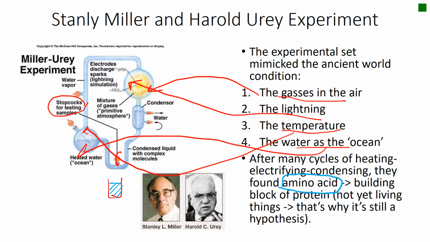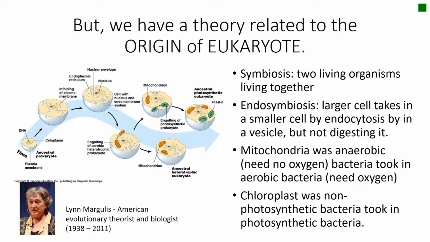So indirectly, it kind of supports the hypothesis or creates evidence, because protein is part of living things, but it's not yet a living thing. So that's why it remains a hypothesis until today. But don't be sad, even though we don't have a theory for the origin of the cell, at least we have a theory for the origin of the first eukaryote. All right, so let's listen to the history.